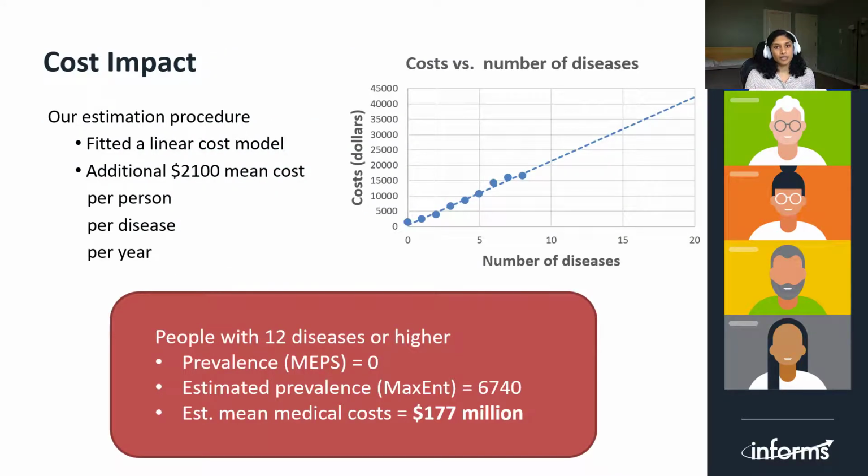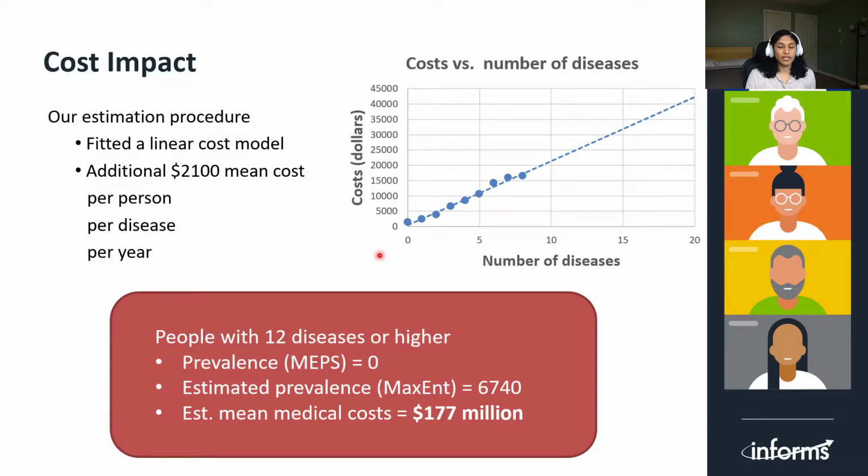In our estimation procedure, we first calculate the costs for a number of diseases according to the estimated prevalence given by the MaxEnt model. We looked at costs for people up to 8 diseases and fitted a line. The addition of a single chronic condition increases the mean cost by roughly $2,100 for every person every year. We think that this is a rather conservative extrapolation because the coordination costs actually rise sharply.